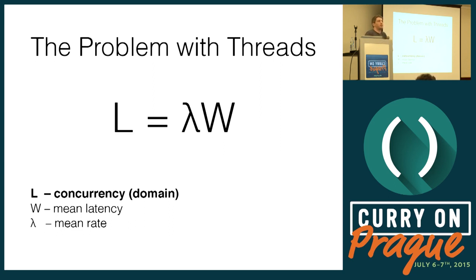If the L is bigger than the number of maximum open TCP connections, we're just not going to be able to handle the load. But that number is pretty large. On modern Linuxes, you can support maybe up to 2 million concurrent open TCP sockets. But a number that is not so large is the number of threads. Modern operating systems can support somewhere between 5,000 and 20,000 active threads that do some work occasionally. And this number is pretty low and puts an upper bound on how high we can go with concurrency.